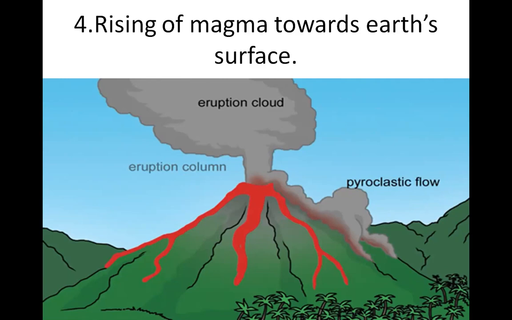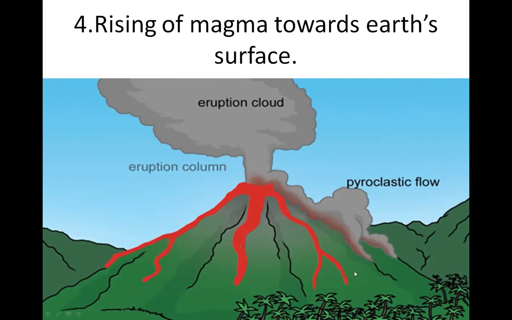So these are the number of things which come out along with the lava: ash, gases, rock pieces of various shapes and sizes, etc. And this is called as volcano. All these volcano residuals come on the surface of the earth and form a mountain-like structure. So here you can see a mountain-like structure is being formed because of these residuals.